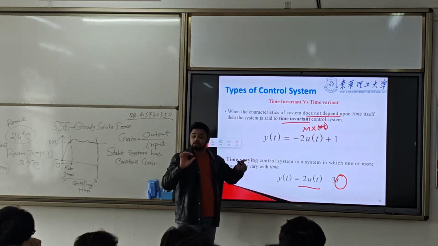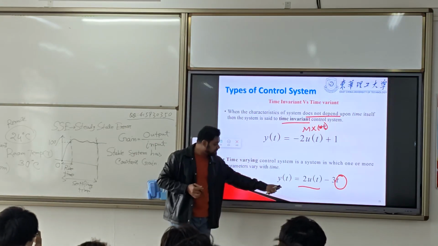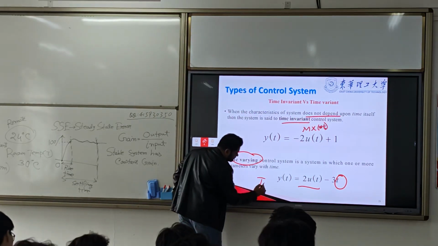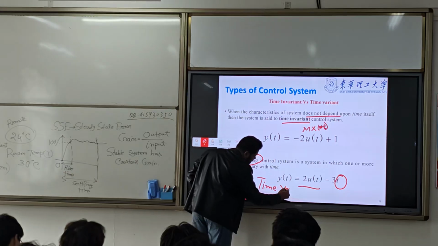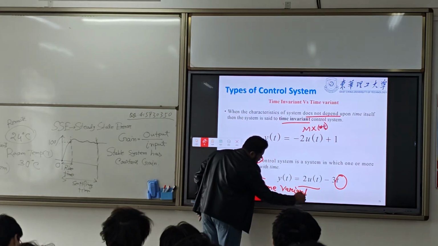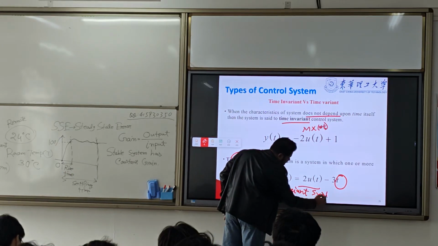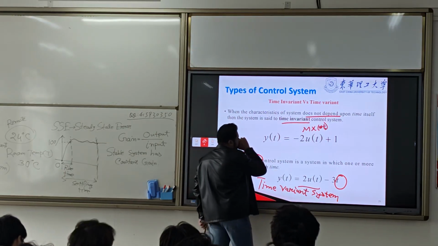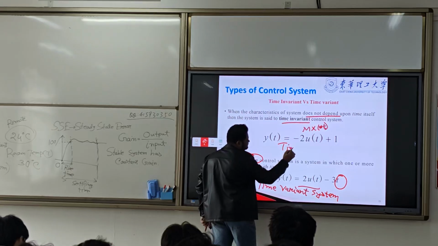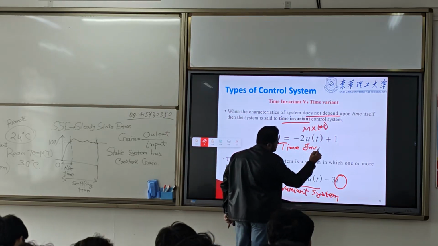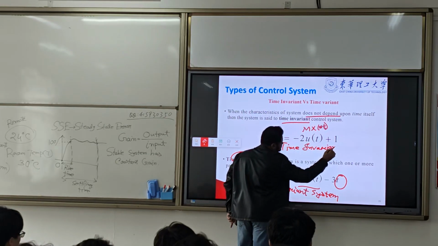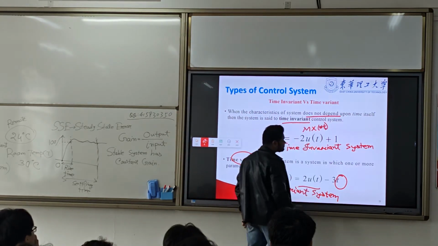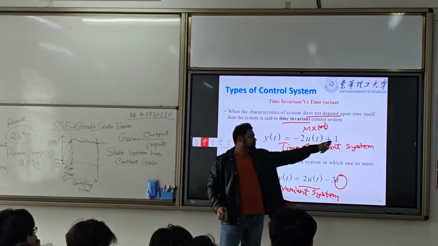This equation does not depend on t. If it depends on t, this system we call a time variant system. This one is a time invariant system, because this equation does not depend on t.